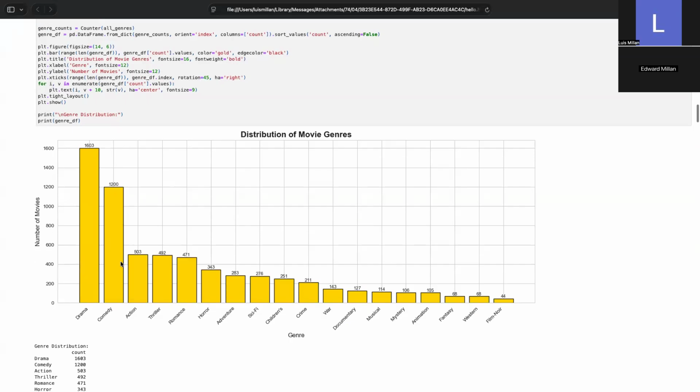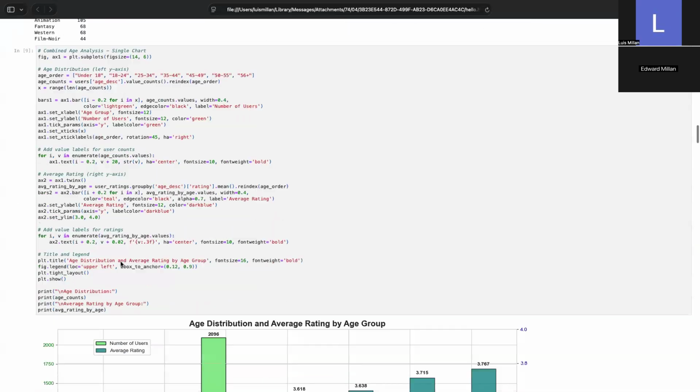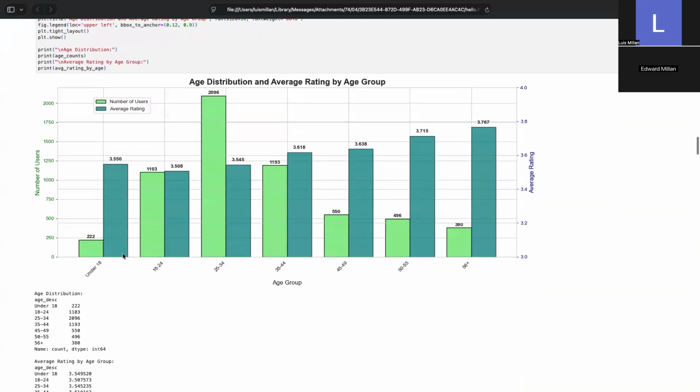So now taking a look at age distribution and average rating by age group, we shift our focus from the movies to the users themselves to identify any potential biases. In this dual axis plot, the green bars represent the number of users, while the teal bars represent their average rating. You will immediately notice a massive imbalance in volume. This dataset is heavily dominated by the 25 to 34 age group.